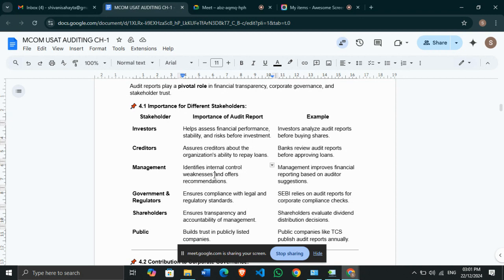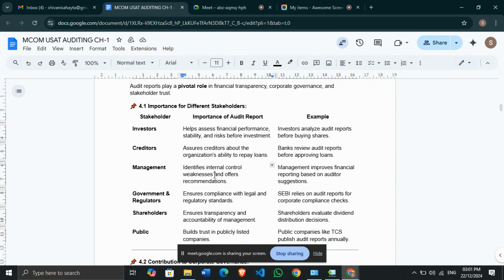Being an investor, it is very important for me to know the financial performance of the company, because it can't happen that I'm investing somewhere and after a few months I get to know that this company is not performing well financially, is not even financially stable, and I've invested lakhs in it. No. So before investing, it will help investors in assessing the financial performance, and in seeing the stability and the risk.